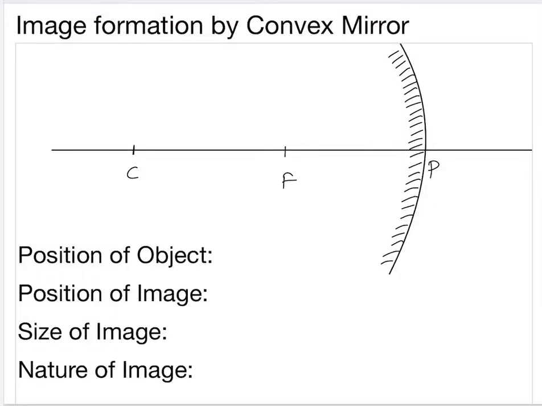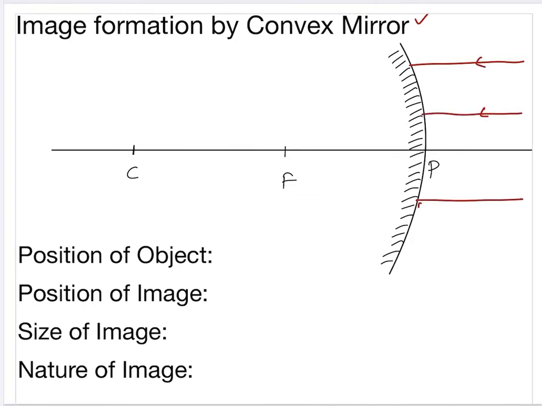So students, our next video is on image formation by convex mirror. As you all know, in a convex mirror the reflecting surface is outside. So let us keep the object outside at infinity. The ray which is at infinity will come parallel to the principal axis and it won't come inside.